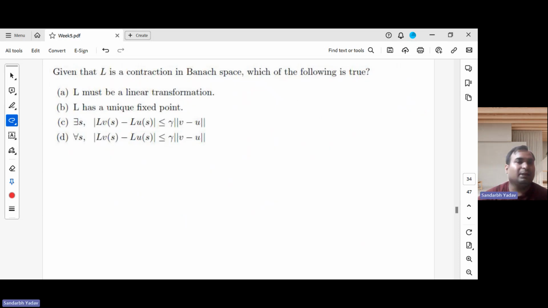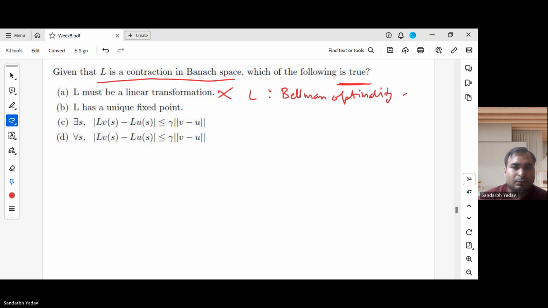Now this is the next question. Given that L is a contraction in Banach space, which of the following are true? Option A: L must be a linear transformation. What is L? L is the Bellman optimality operator, right? The Bellman optimality operator has a max, and this max introduces non-linearity. So it is not a linear transformation.